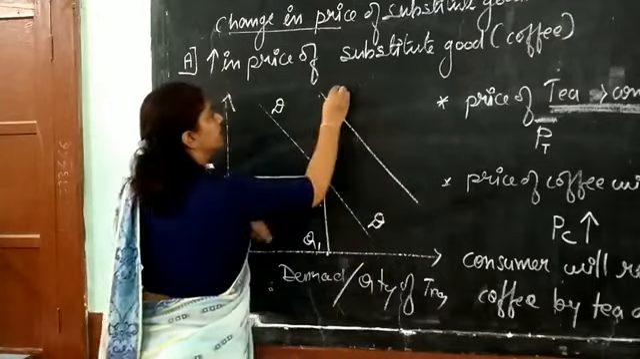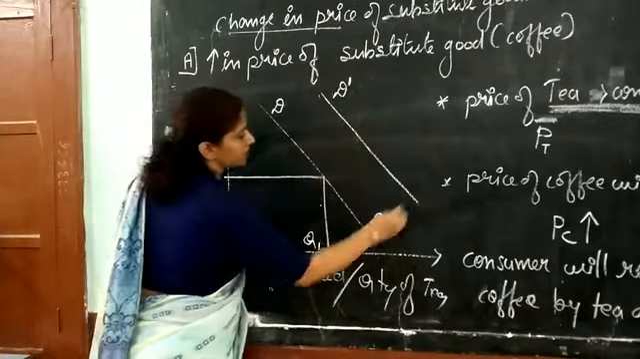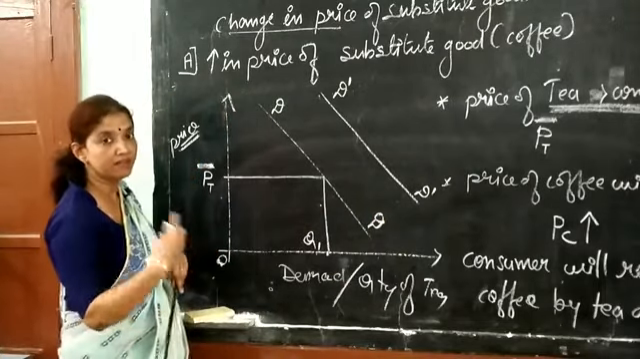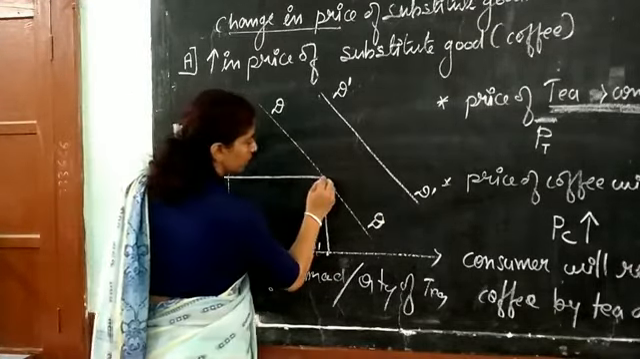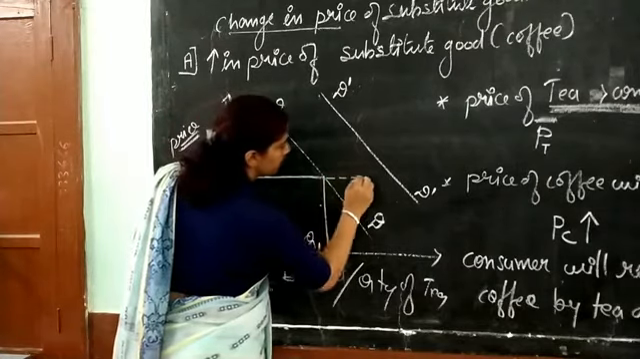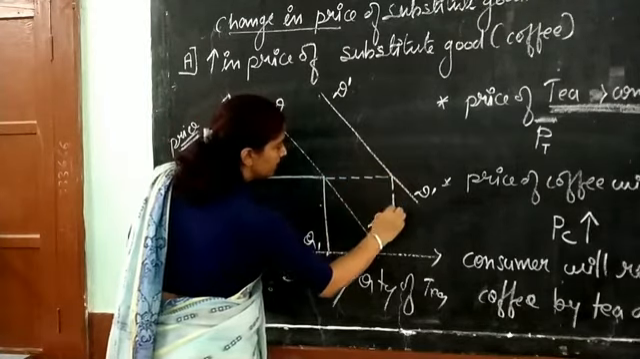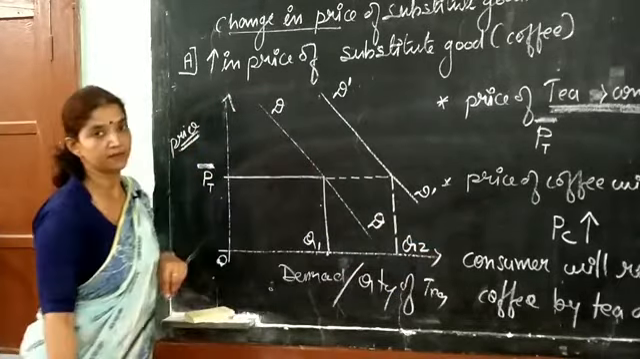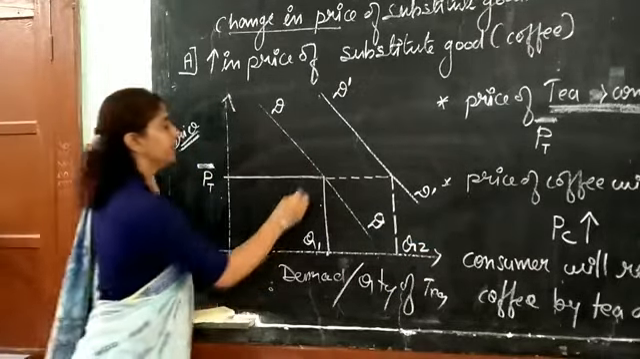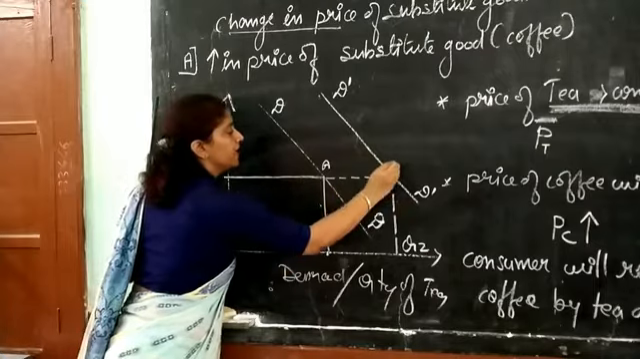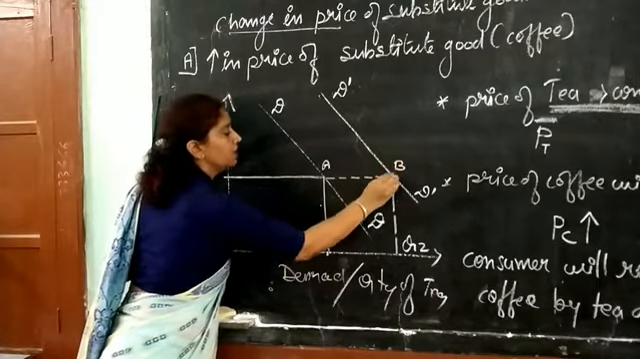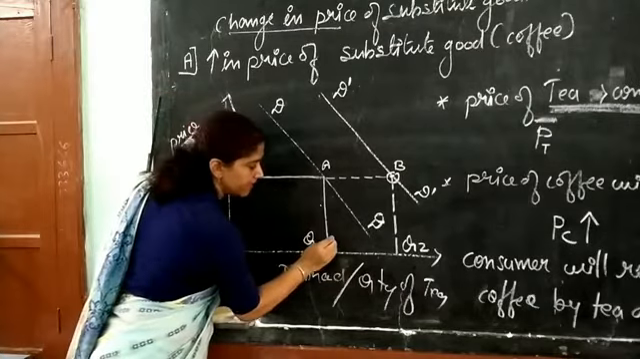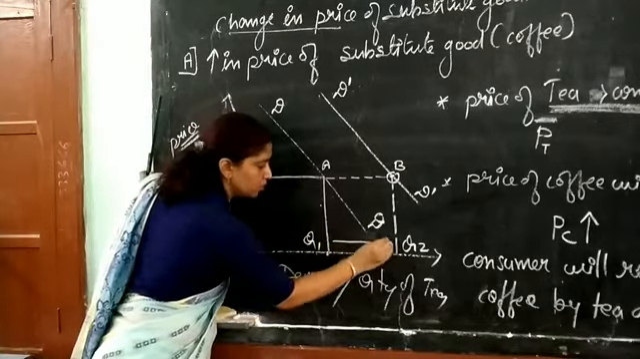this. This is the new demand curve after the change in price of the substitute good, after the increase in price of the substitute good, and here at the same price of tea, consumers are demanding more tea. This increased demand, this is situation A and this is B. On this point, the price is the same for tea, but the demand is increased from Q1 to Q2.